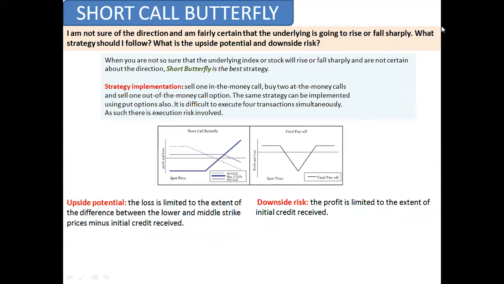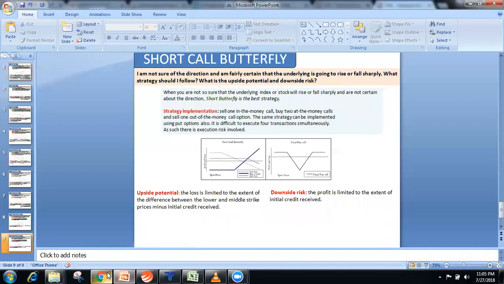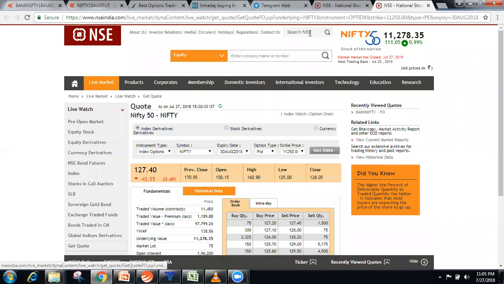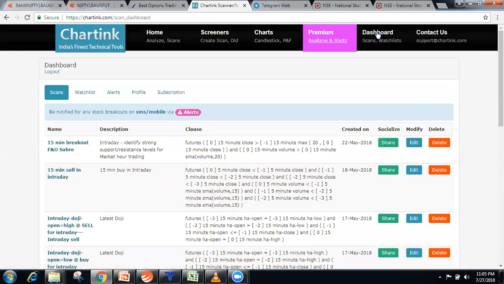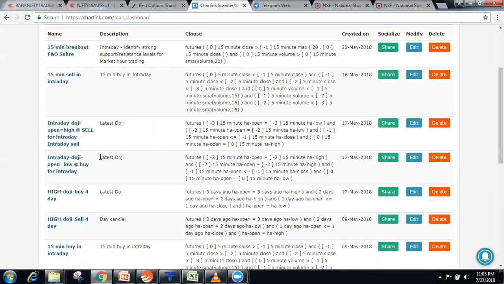NR7 is a narrow range 7. NR means narrow range. If you're finding stocks with NR7, it means 7 days of doji. NR can be NR4, NR3, NR10, NR20. It can be NR7; the 7 is the number of days. So you have to find dojis together. If you want to find dojis together, what can you do?